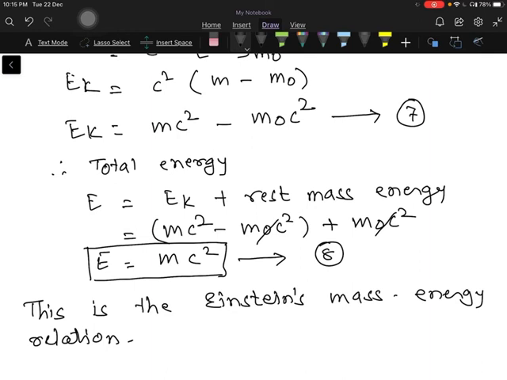Secondly, it is used to find the binding energy in an atomic nucleus, and the measurement of binding energy is used to calculate the energy released during any nuclear reaction. The third application is that Einstein's equation is used to find the change in mass during a chemical reaction.